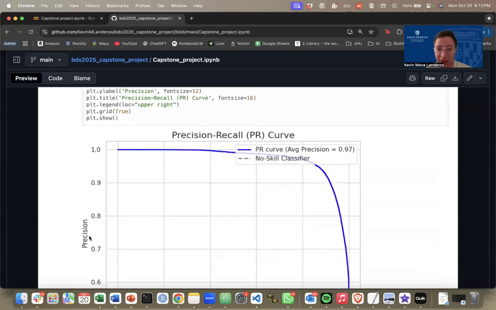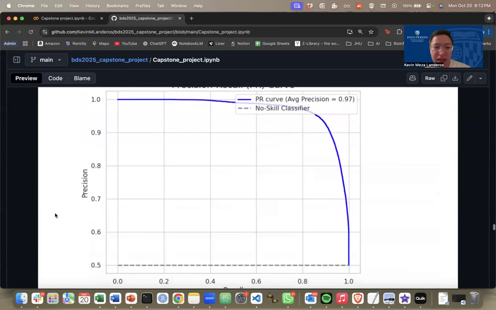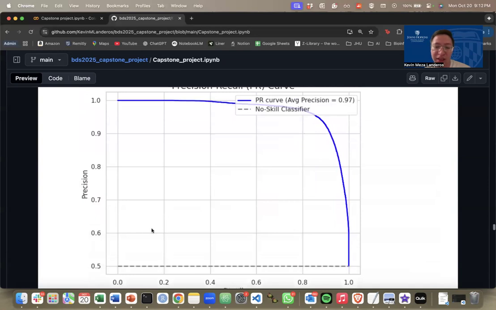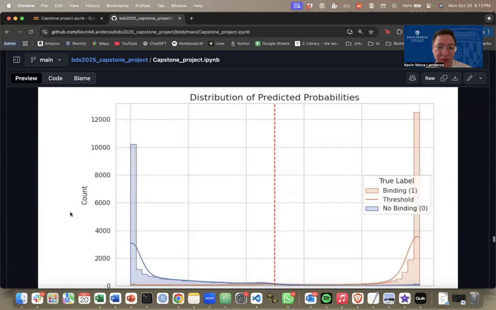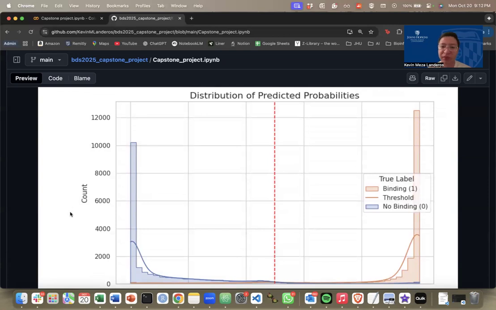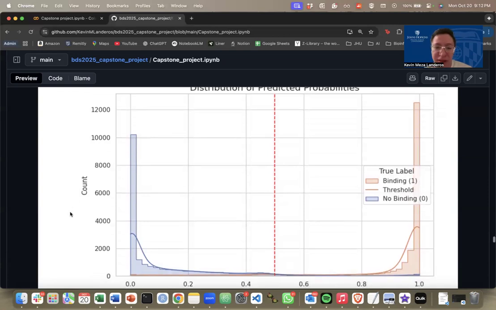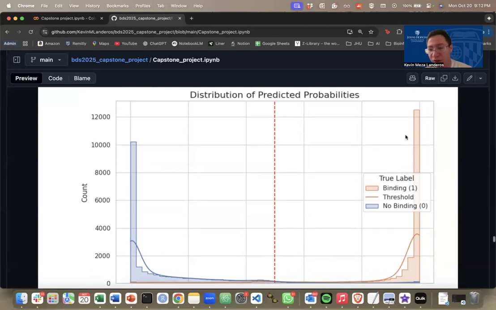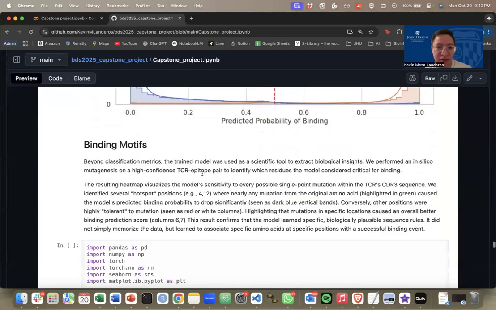If we further look at the precision-recall curve, again, we can see that we are able to get a really high precision and a really high recall as well. Then if we take a look at the distribution of predicted probabilities, here you can see all the cases where the actual label is no binding, and the predicted probabilities are really below the current threshold, which is 0.5, and the opposite occurs for the instances that are positive.